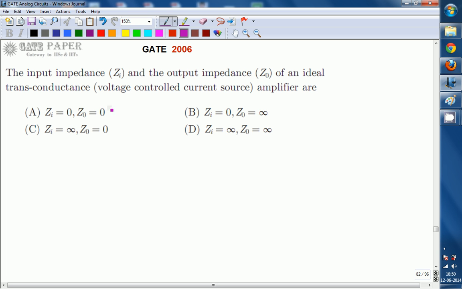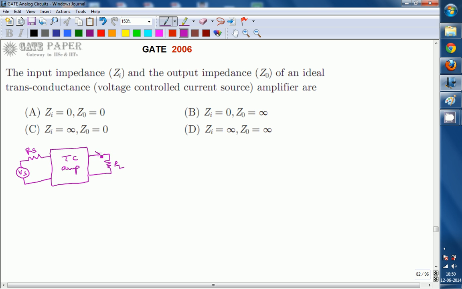Okay, so look at this one. A transconductance amplifier is nothing but a voltage controlled current source. That implies a transconductance amplifier accepts input as a voltage signal. Every voltage signal will have some source resistance, that is internal resistance, and the output is connected to a load, that is RL.